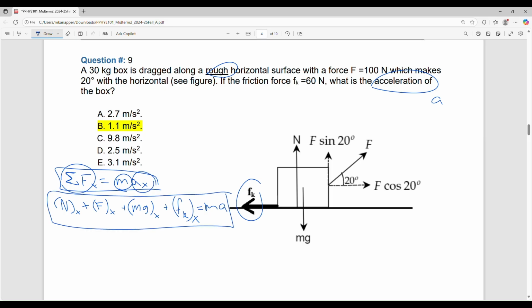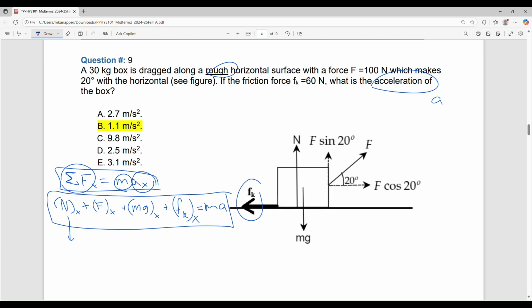I didn't do anything, I'm just going step by step. So take all the forces, only the x component, add them, equal to mass multiplied by acceleration. There is an acceleration, it's not 0. That's the question, right, to find that acceleration. Now go to the next step. N is the normal, it's in the y direction.